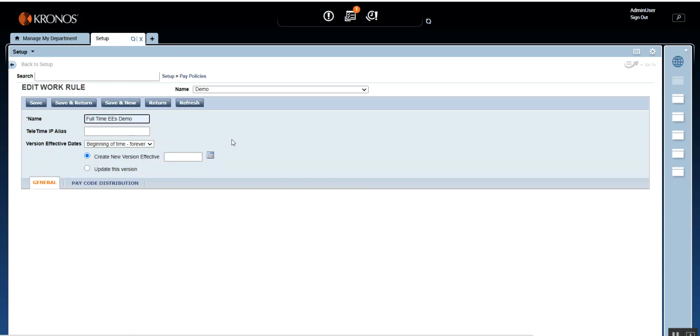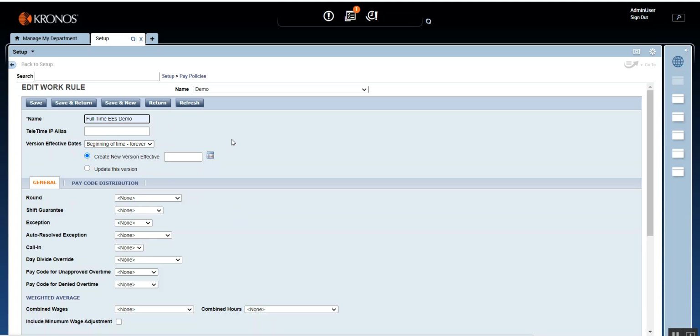Otherwise, later on it will be a lot of confusion if the names do not match. And here is the moment, guys. You need to assign all the building blocks that we created in the first 11 days right here in the work rule. So what does work rule do?